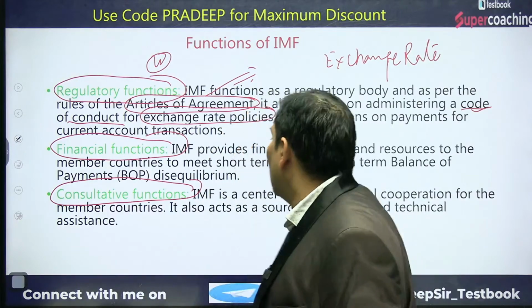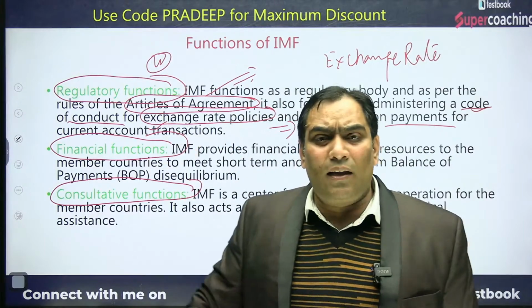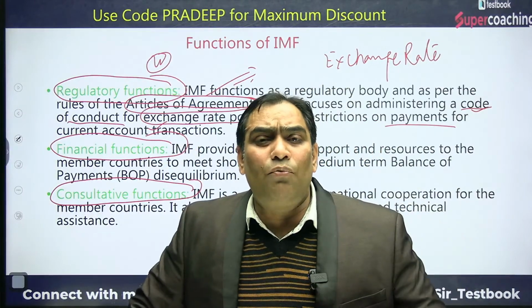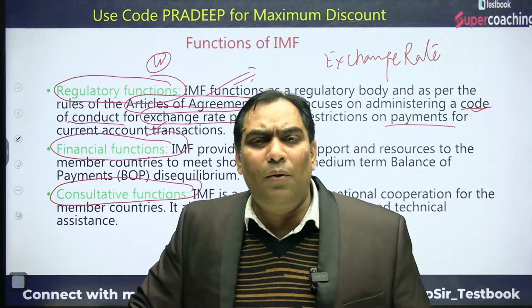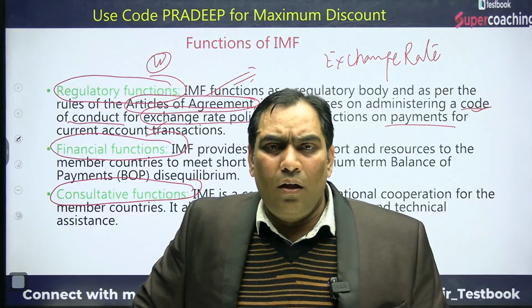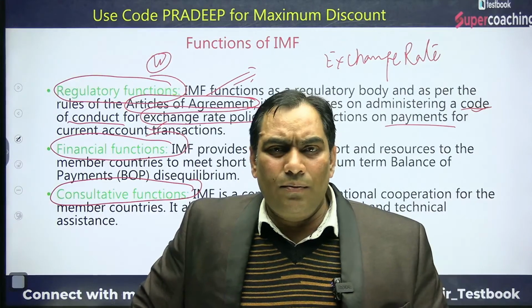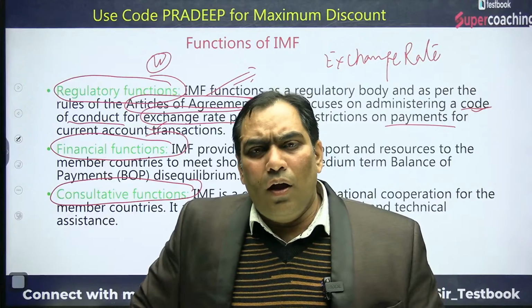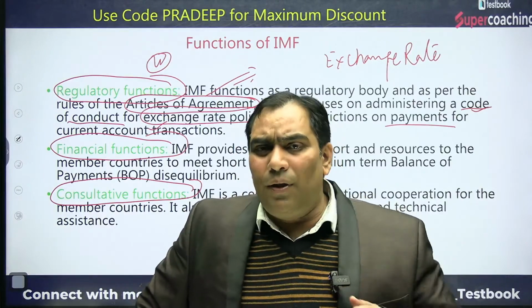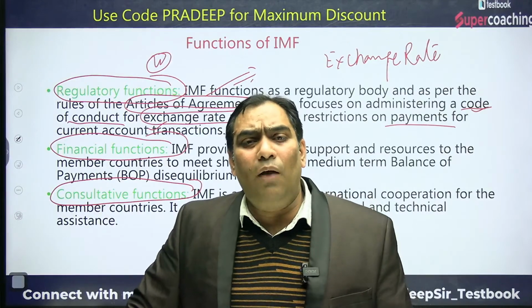Not only this, they will restrict the payment of current account as well. As I said, they want to ensure full capital convertibility with respect to BOP transactions. But it depends upon the economic strength of the country. So in the long term, each and every country has to make full convertibility.